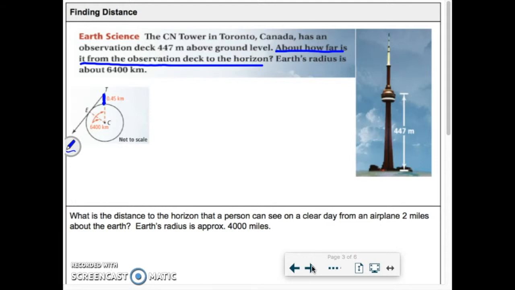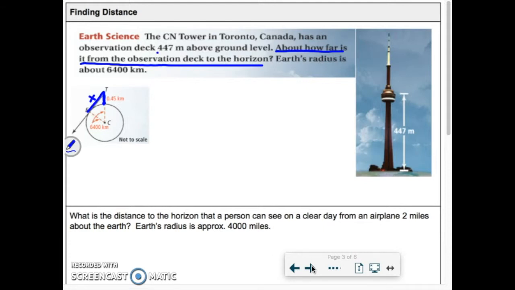They want to know how far the eye could see from that point. So your line of sight, until you see the horizon, what you're seeing when you see the horizon is really that tangent point where you can't see anymore because of the curvature of the earth. So I want to know how long that line is. Okay, that's what I want to see. How far can I see in kilometers?